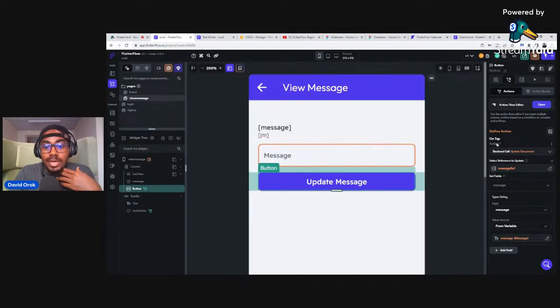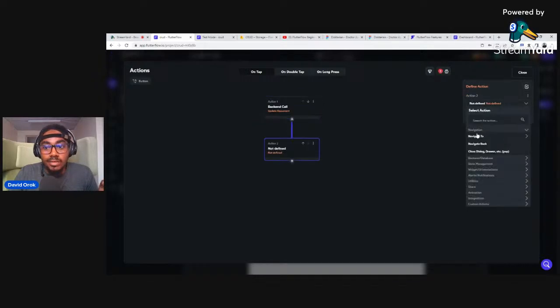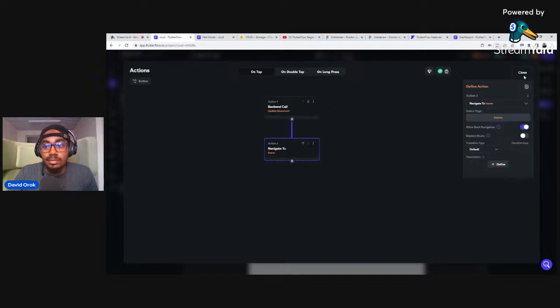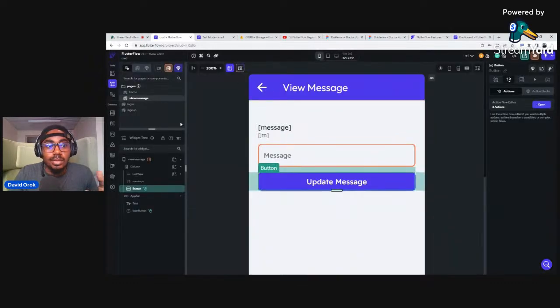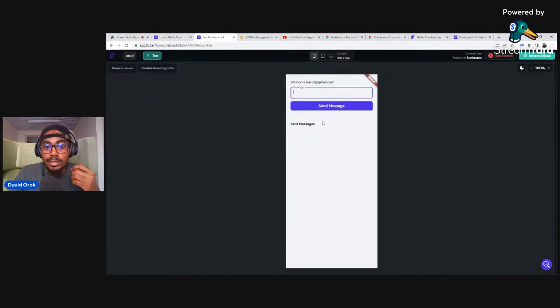And then when it is done, I can tell it to go back to the home page after it has done that. So I can click on open here and add another action that says after that first one, navigate back to home. That's it. And then we're done. The last thing we're going to do here is say, okay, this is working, right? So we have a couple of minutes here. Now let's just test what we've done.